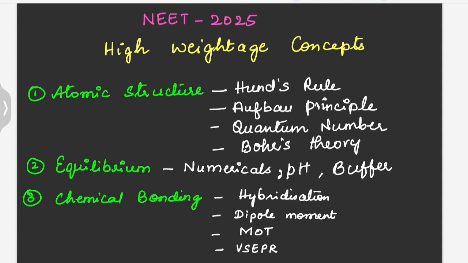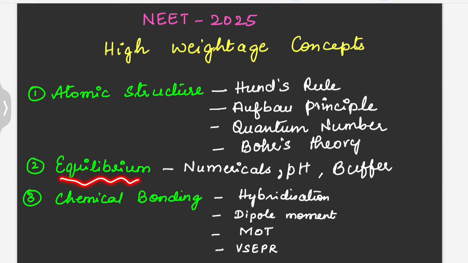The first chapter is atomic structure. Revise these concepts: Hund's rule, Aufbau principle, quantum numbers and Bohr's theory. In these concepts there is a high chance of getting questions in the NEET examination.